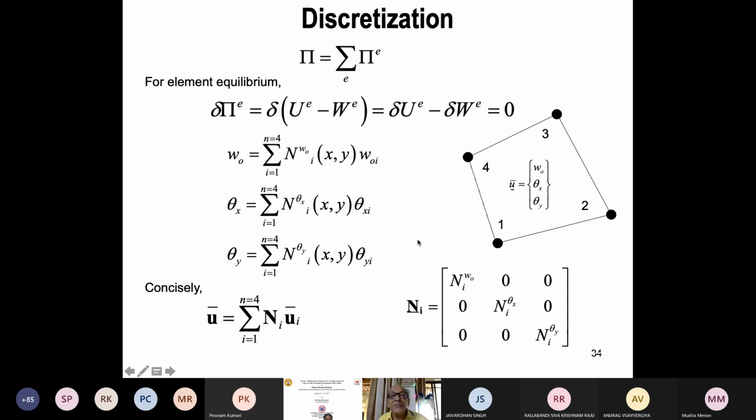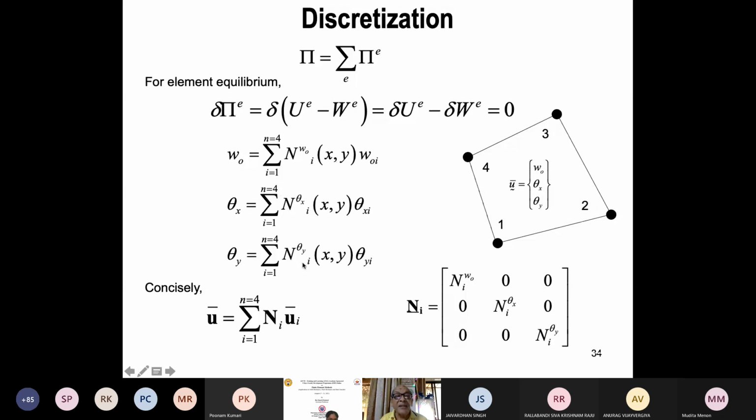So this is the C0 formulation of the plate. I have written here superscript n, but it can be simple Ni only. There is a facility of having different shape functions for different quantities, but we don't use that in practice. In practice, we always use the same shape function for all the quantities.